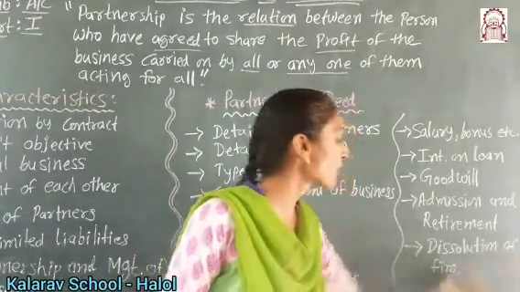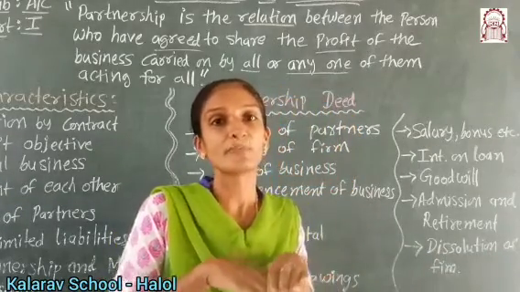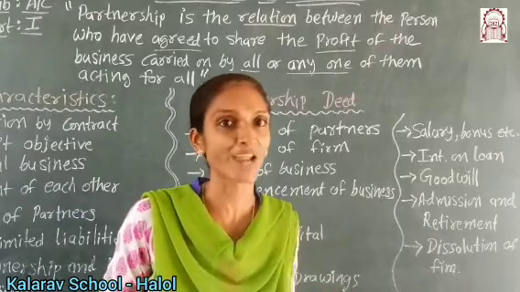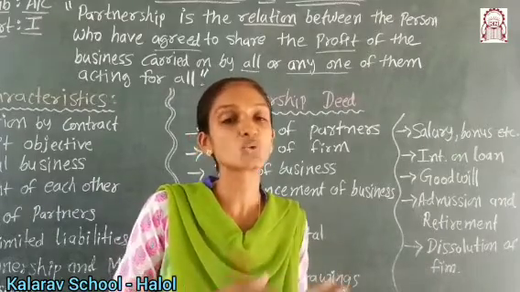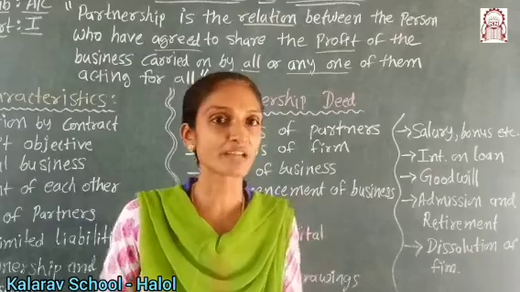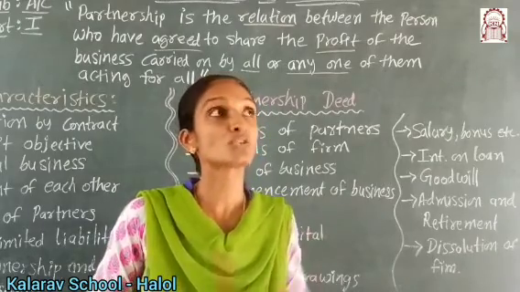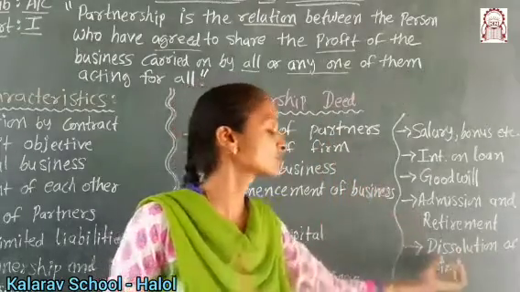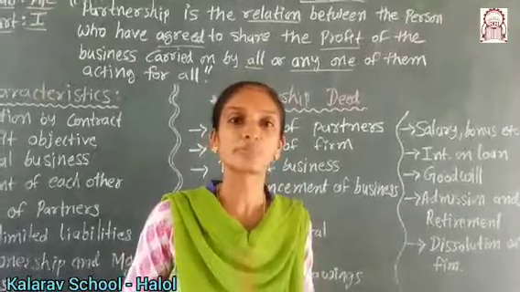Then dissolution of the firm means the firm is closed down or wound up. Whenever the business continues to be loss making, at that time dissolution may be possible. With all the partners' consent, dissolution is possible. So these are included in the partnership deed.